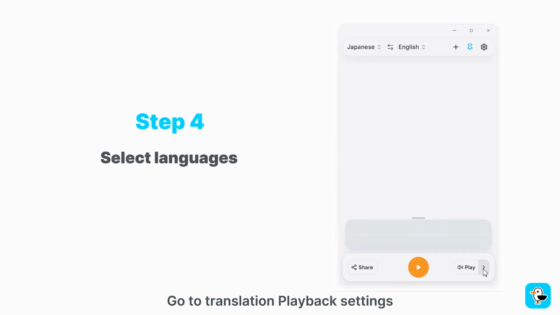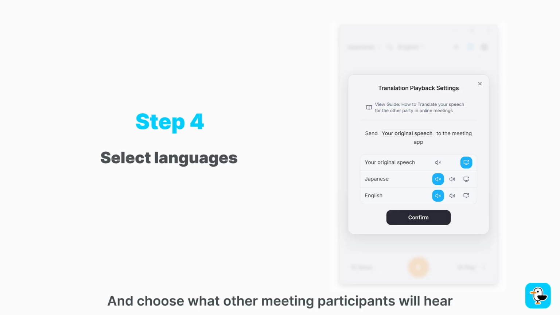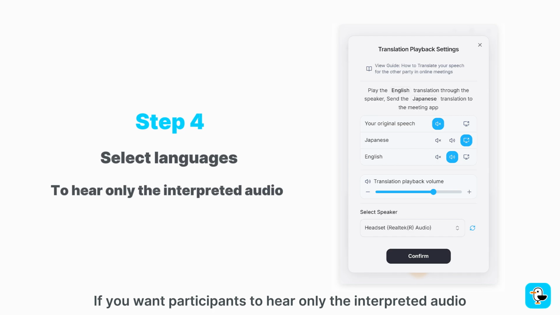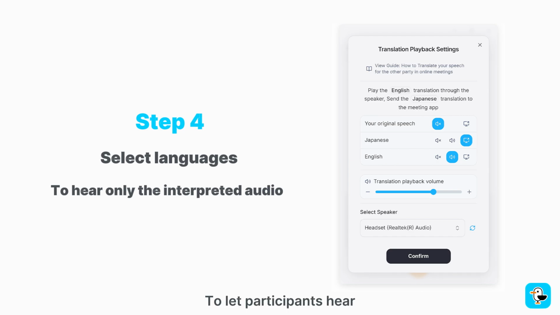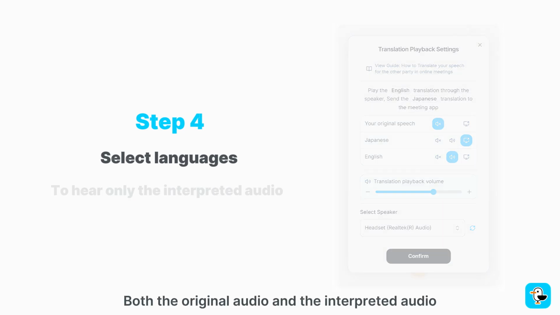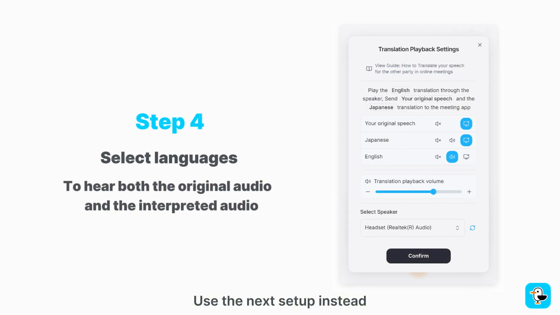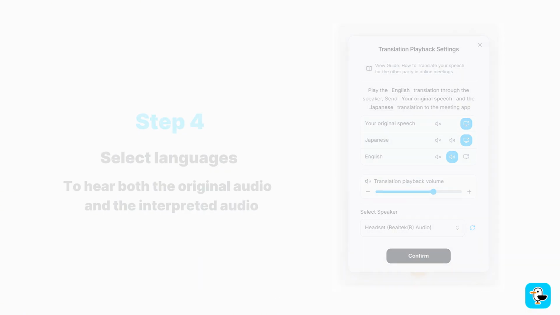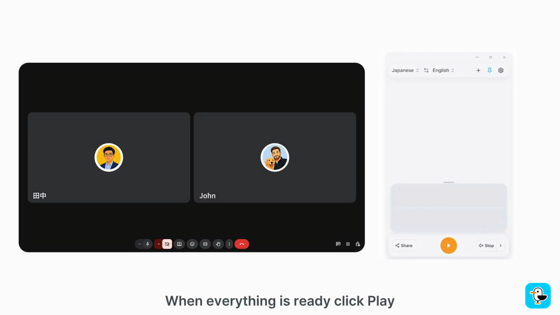Go to Translation Playback Settings and choose what other meeting participants will hear. For example, choose the setup if you want participants to hear only the interpreted audio. To let participants hear both the original audio and the interpreted audio, use the next setup instead. When everything is ready, click play.